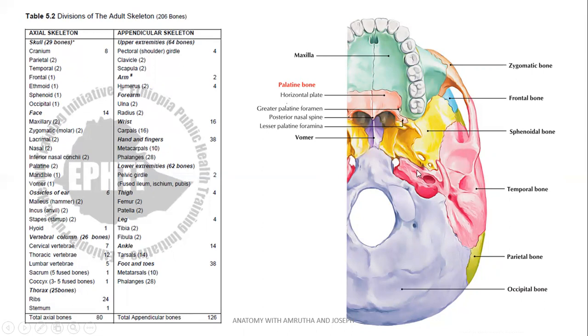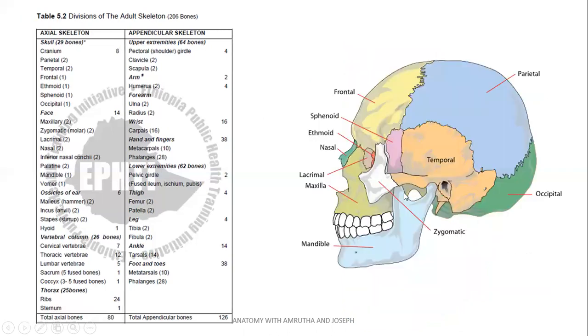It's an inferior view where again articulations between the bones can be seen. Vomer can be seen clearly here, forming a part of the nasal septum, which is dividing the nasal aperture into two cavities. Almost the same figure.